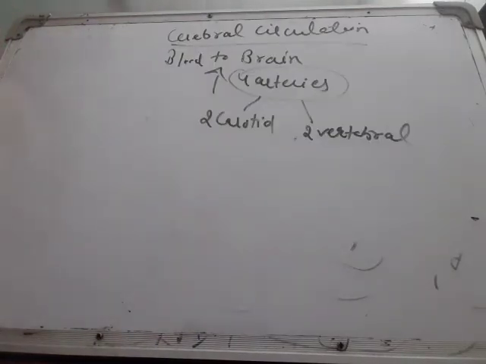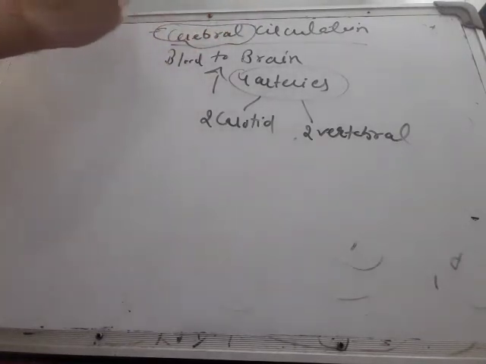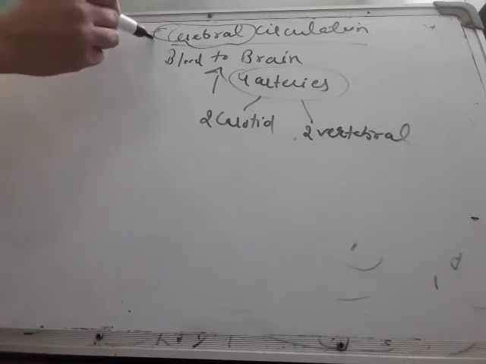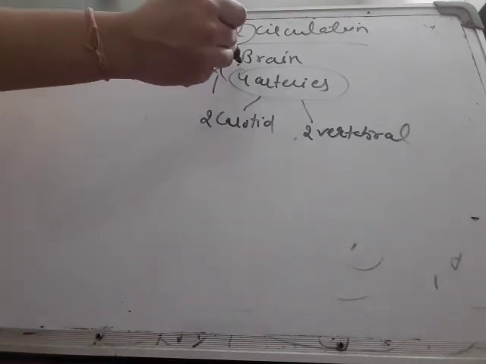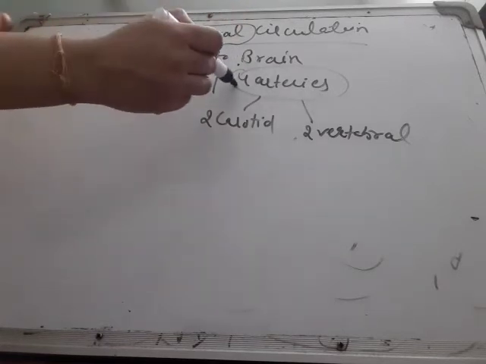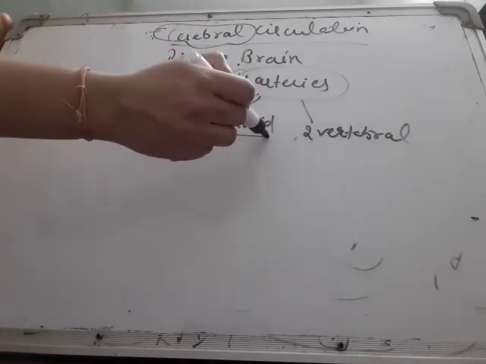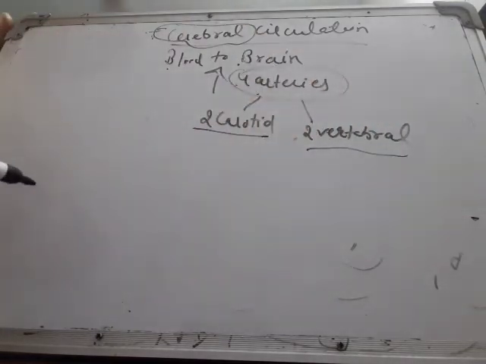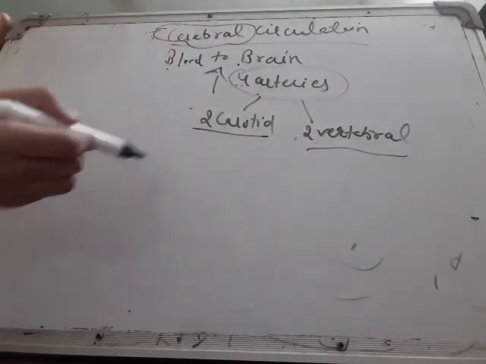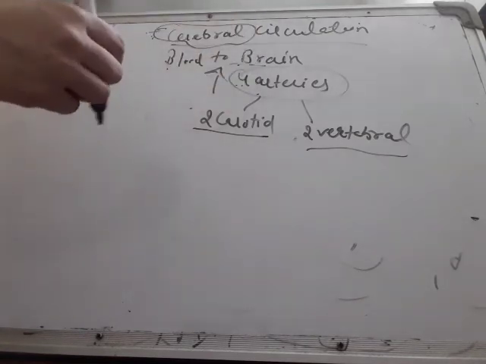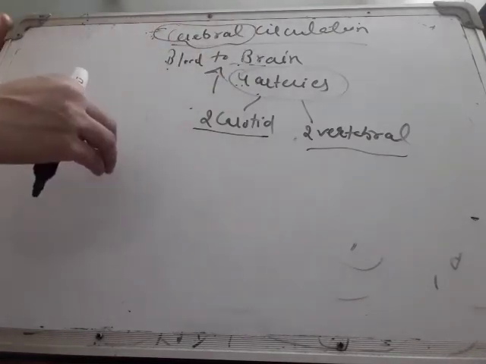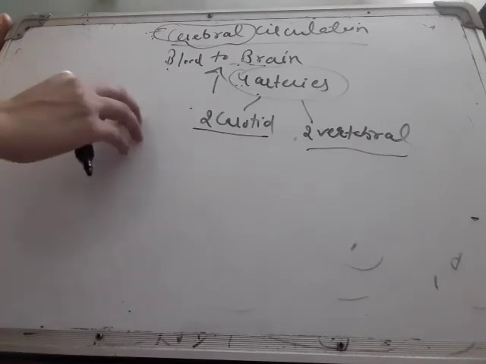Next is cerebral circulation. From the name itself, cerebral, cerebrum, cerebellum, you might have studied the parts of the brain. In this circulation, blood flows to the brain. The brain receives pure blood with the help of 4 arteries, 2 carotid arteries and 2 vertebral arteries. They pour pure blood to the brain, and impure blood is taken out from the brain with the help of venules.